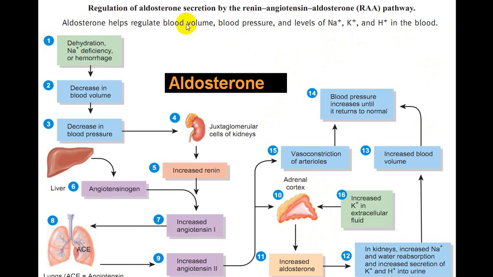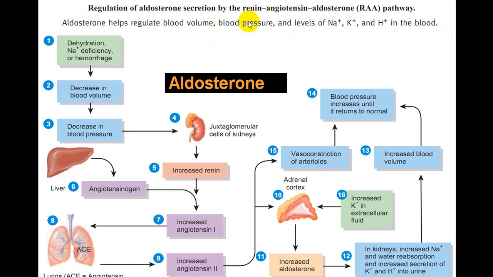So aldosterone can be stimulated by hypovolemia, hypotension, decreased renal perfusion, like renal artery stenosis, shock, and even hyponatremia and hyperkalemia.